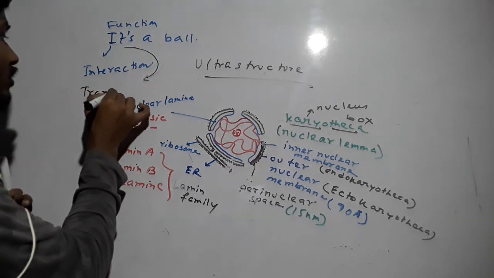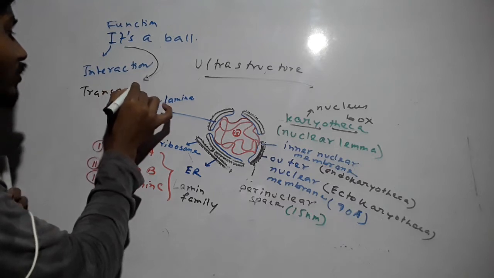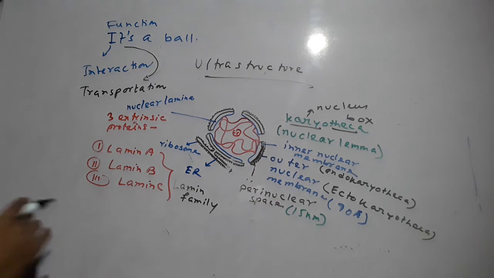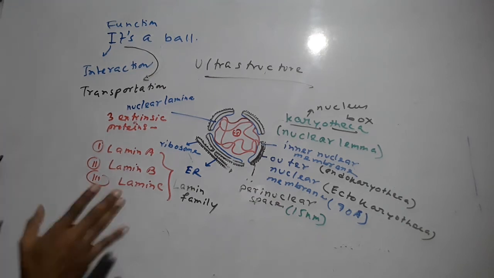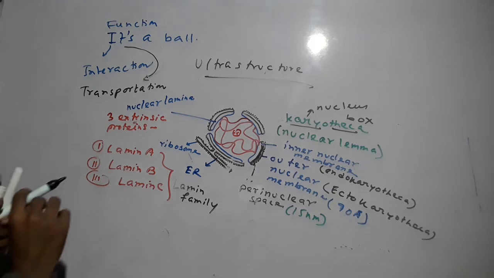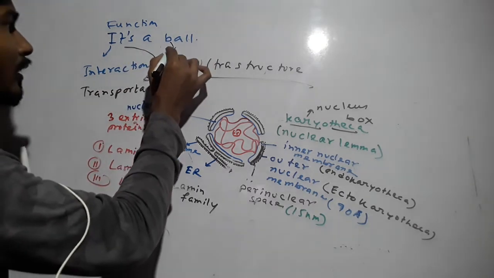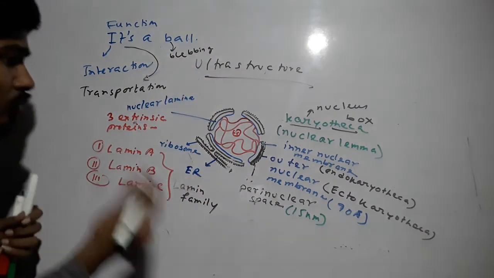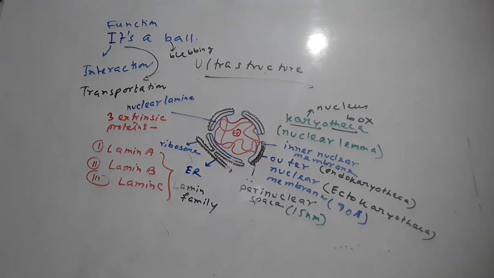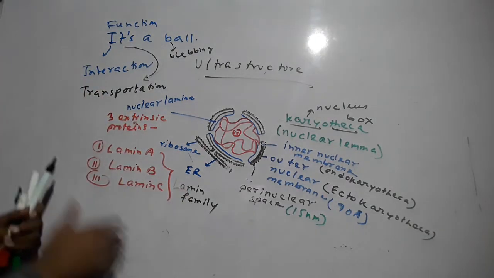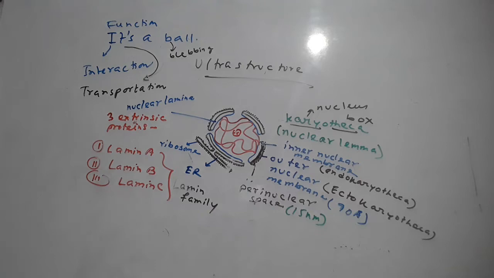So it transports various types of inorganic ions and organic compounds between the nucleus and the cytoplasm, and so transportation is a very important function of nuclear membrane. Now number 3 is blebbing. So the nuclear membrane can form endoplasmic reticulum by the process of blebbing, and that's a very important function. So these are the main functions of nuclear membrane.